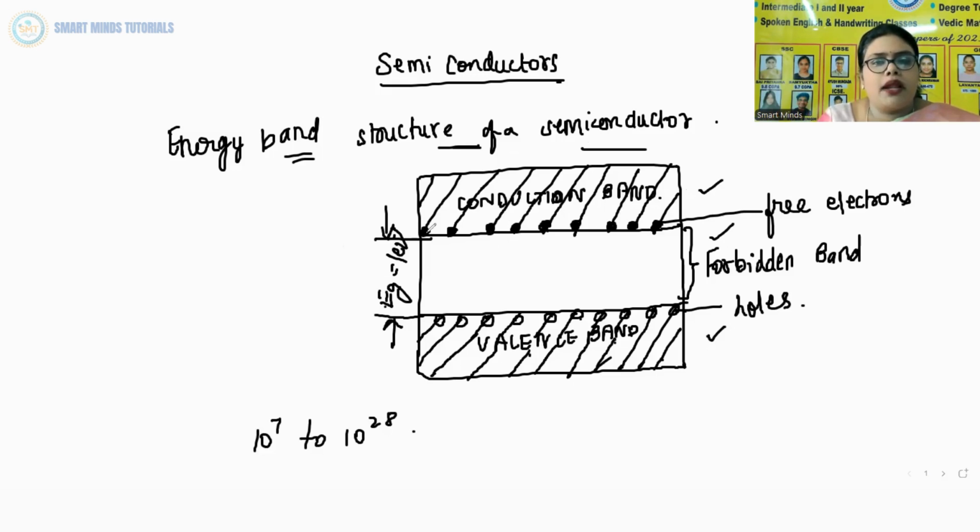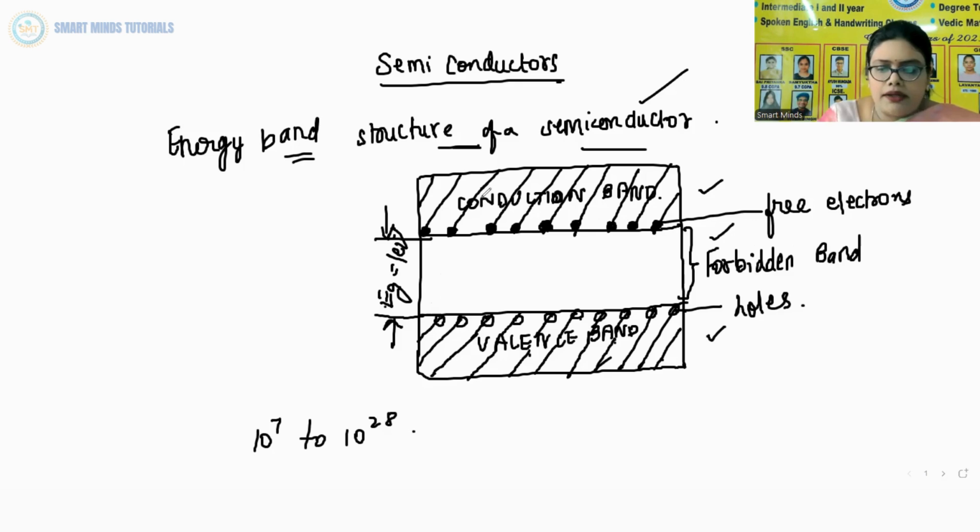In the conduction band, the filled bubbles are nothing but free electrons. And in the valency band, the empty bubbles are called holes. The middle one is totally empty, that is the forbidden band. In a substance where the width of the forbidden band energy level is relatively very small, that is 1 electron volt, such a substance is called a semiconductor.